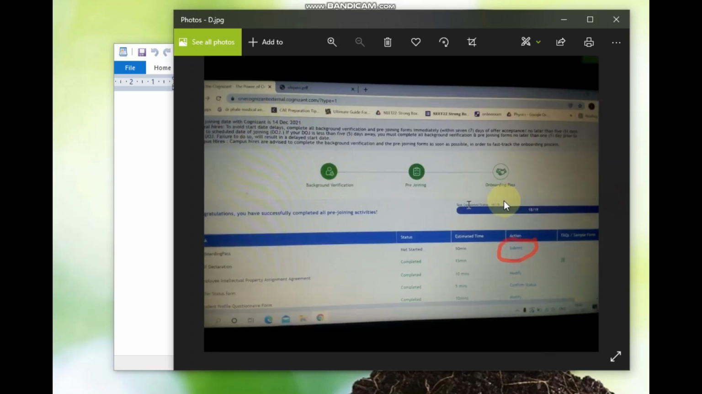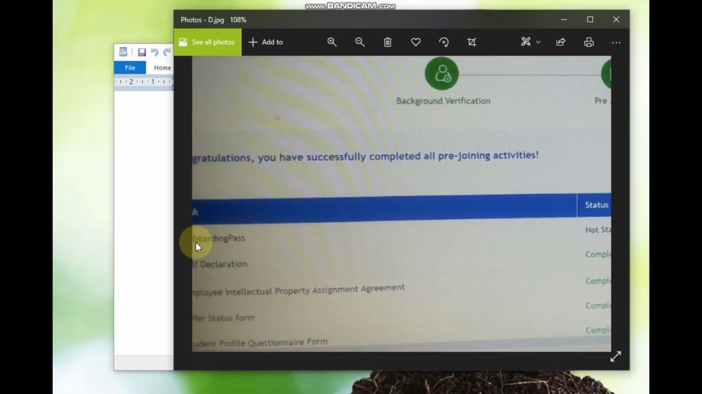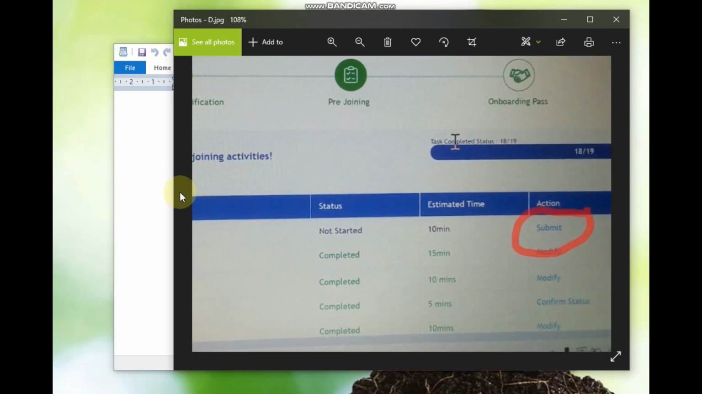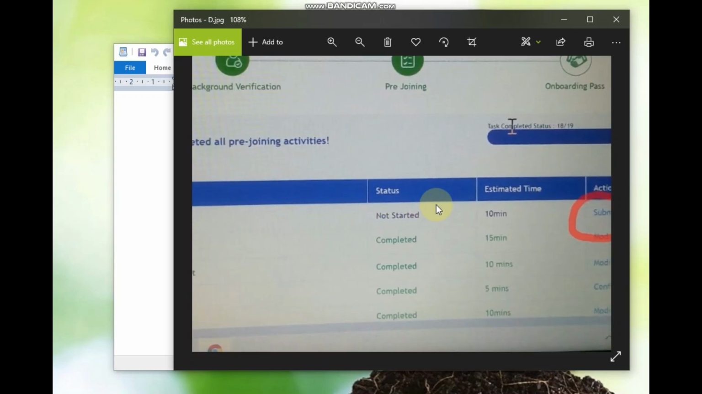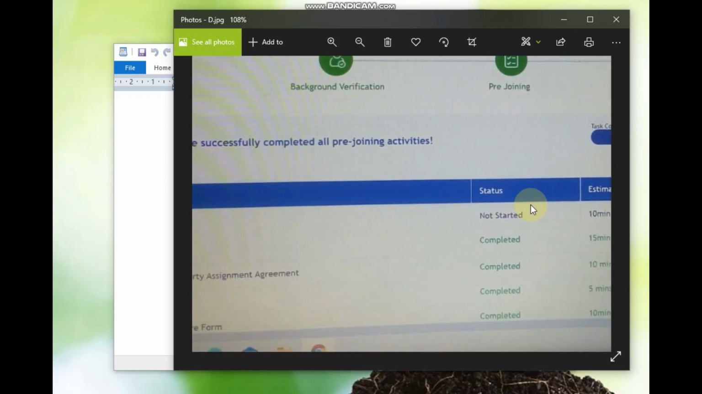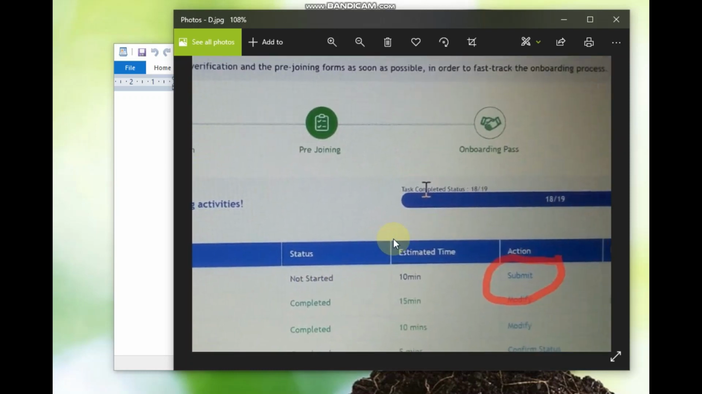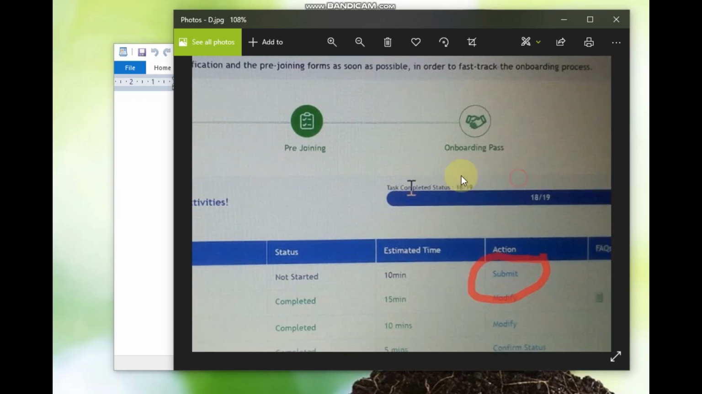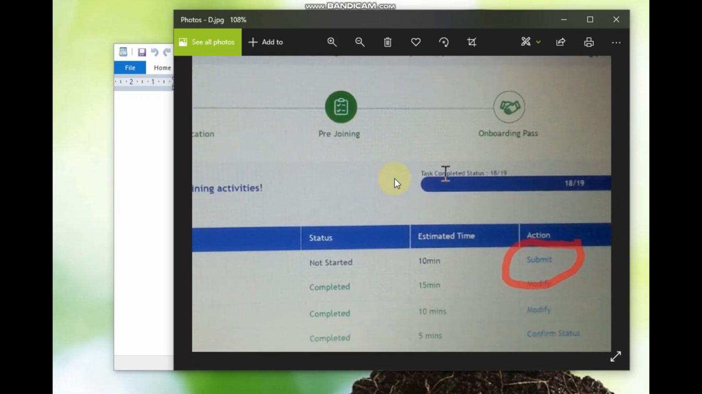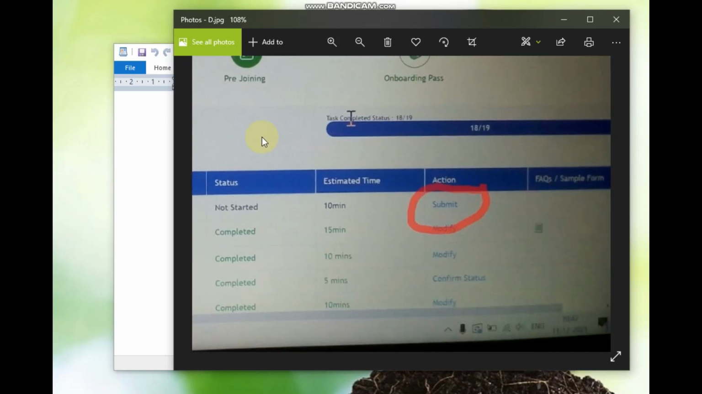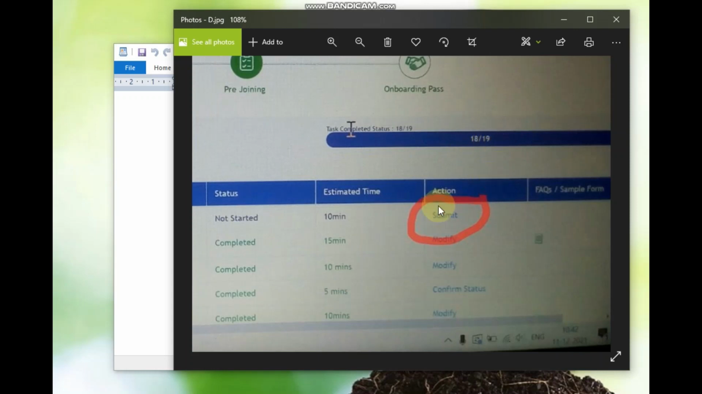And there is one more task added in your pre-joining formalities, that is your onboarding pass. In this section you just have to click on the submit button, and once you click on it, you will be able to see your onboarding pass, and in that your office location is mentioned. Previously you had a total of 18 tasks in the pre-joining formalities. Now after receiving your onboarding pass, your total tasks become 19.